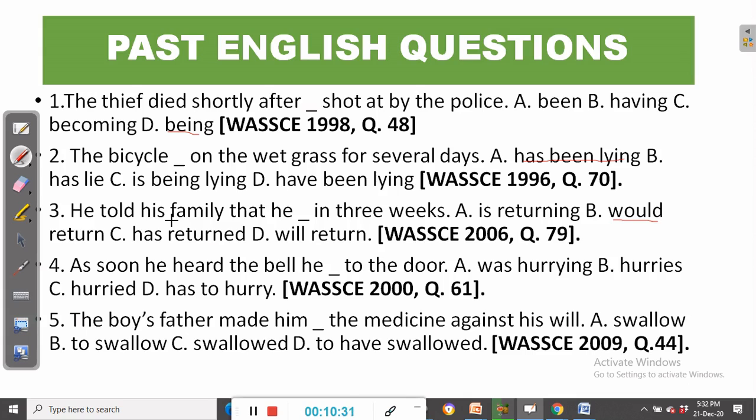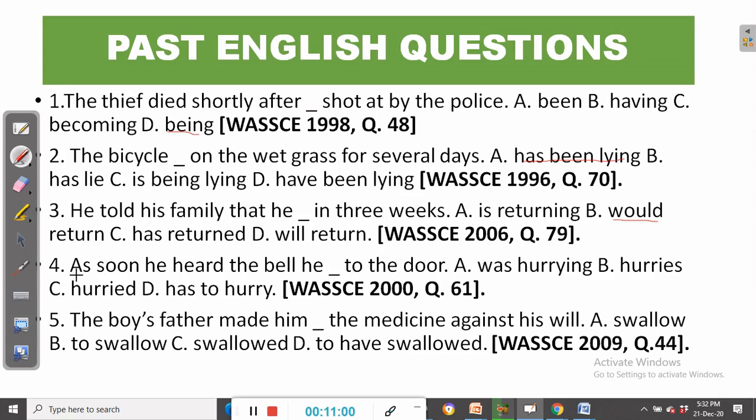So when you are reporting it, you have to change the verb to the past tense. He said that he would return in 3 weeks. So these are the grammatical principles involved, and you should try to remember them. Now, this particular question is question number 79, taken from WASSCE of 2006.